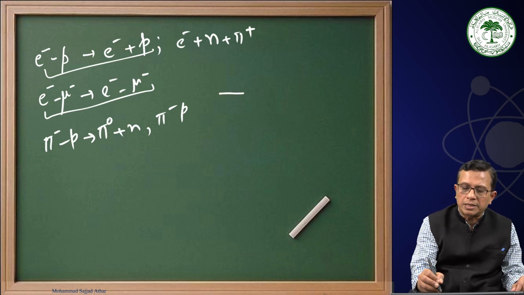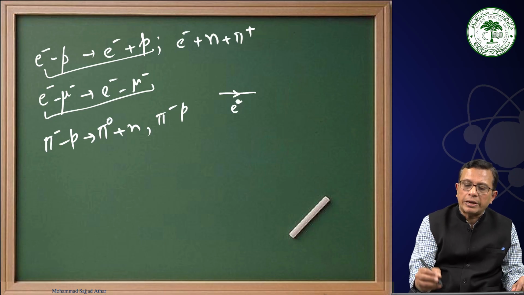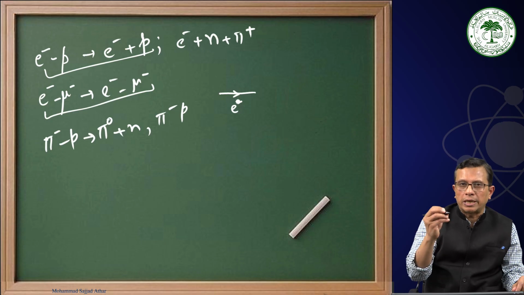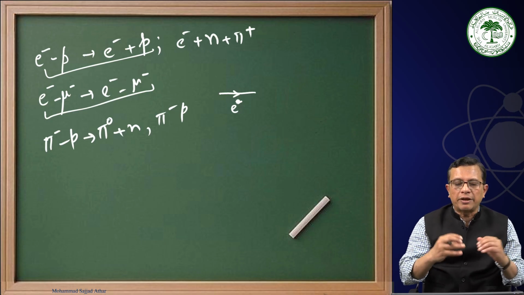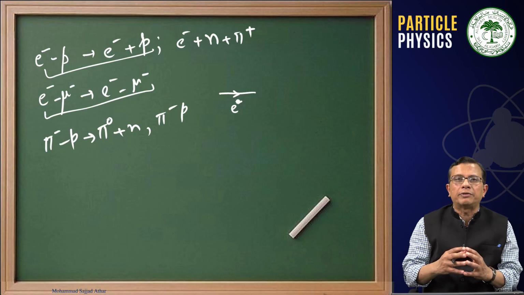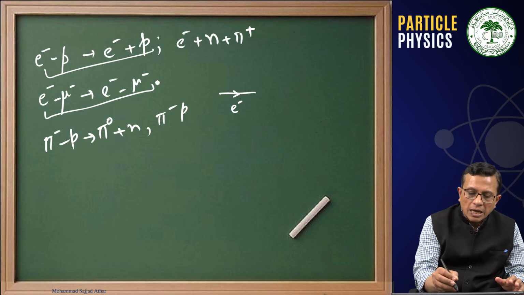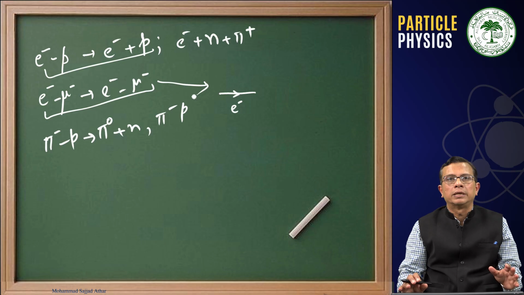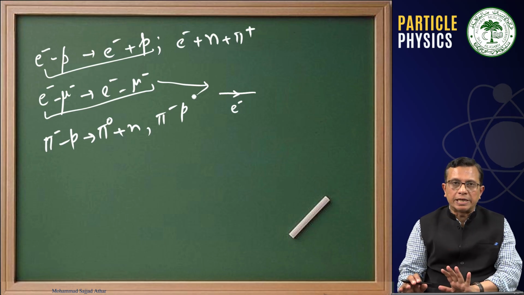Therefore, my point is that if electron is interacting with a muon, or electron muon scattering is taking place, this will happen only when there is a mediating quanta.